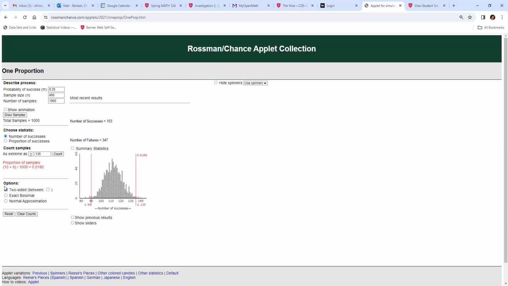So I'm actually not interested in the endpoints and what's significant. I'm interested in the middle section, which is what's plausible. So I'm thinking about the opposite set of data than we thought about before. And you can see right now the p-value is 0.01. So this is telling me that in my setup, my statistic, and let's change it to proportions, of 0.3 is surprising. It's not one of the plausible values if pi is 0.25.